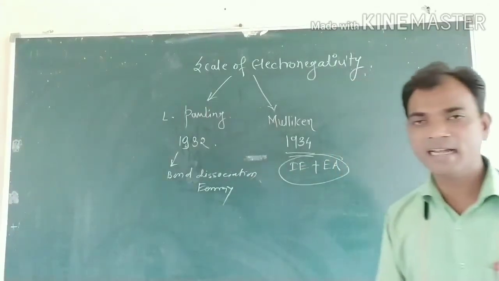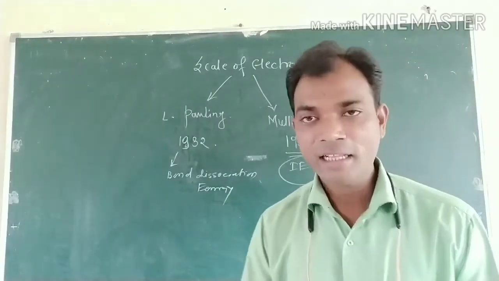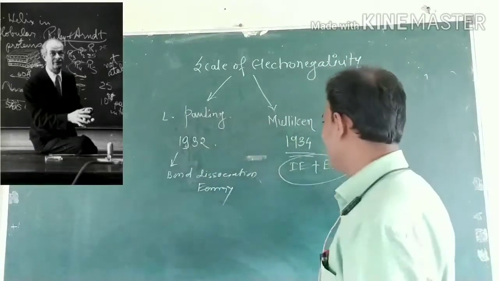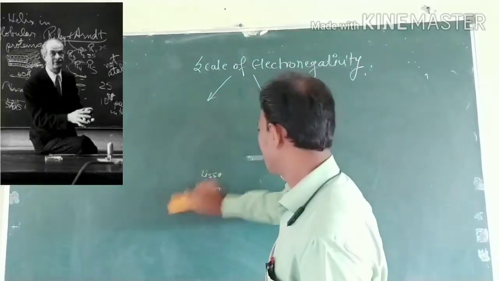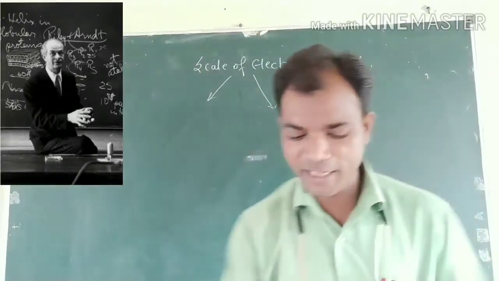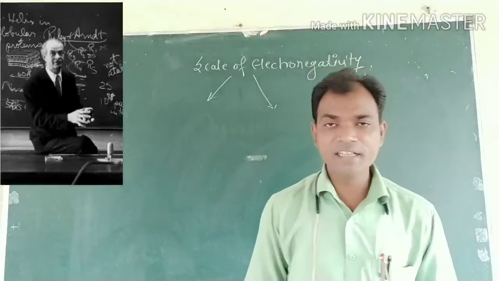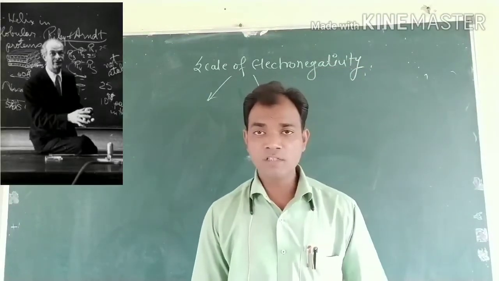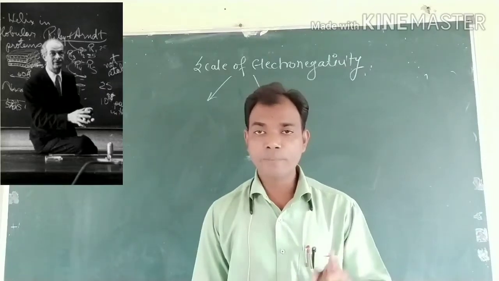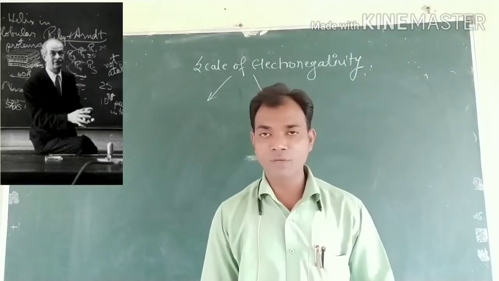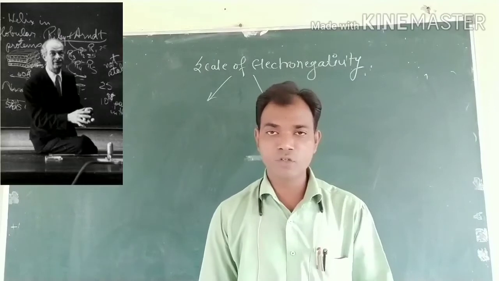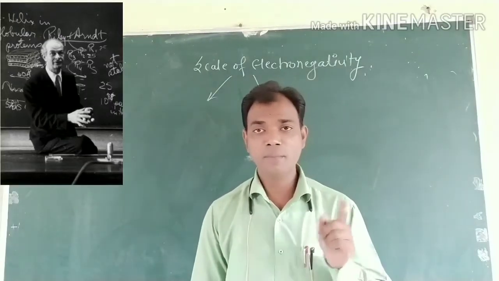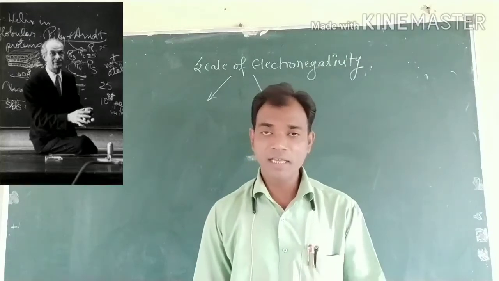Today we discuss the Pauling scale of electronegativity. Linus Pauling in 1932 was the first to propose a scale of electronegativity on the basis of bond dissociation energy.